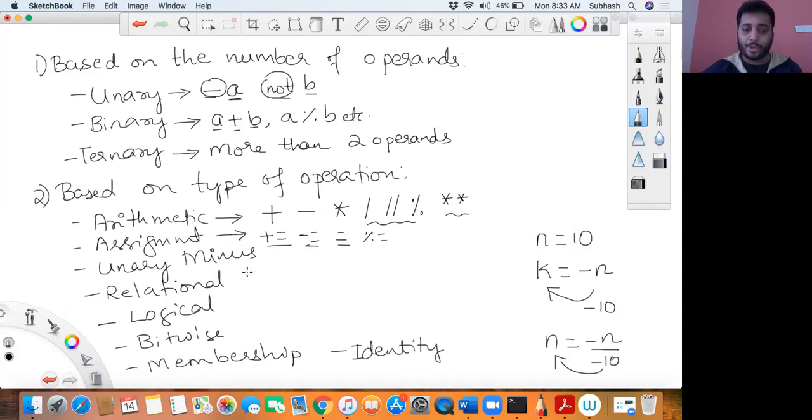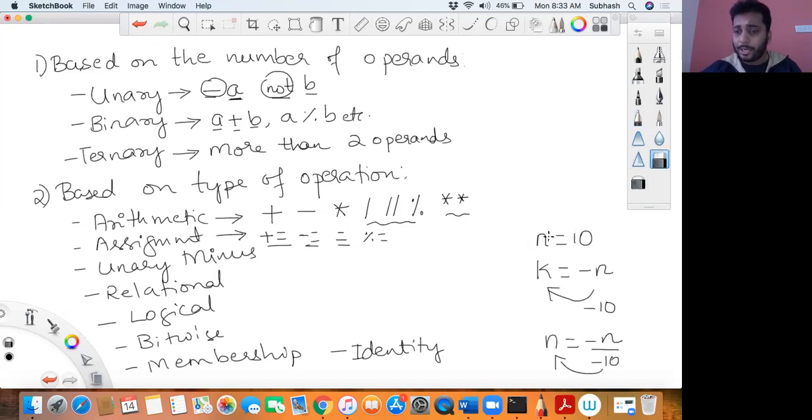Next, you have something called relational operators. I'm just giving you an introduction now about all the operators, so we will have more programs after this, where you will understand much better. Yeah, so what is the next one? We have relational operators.